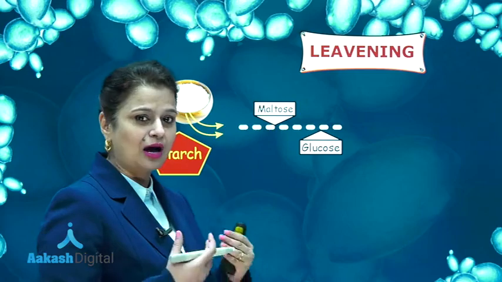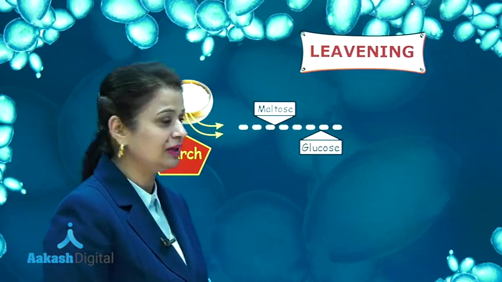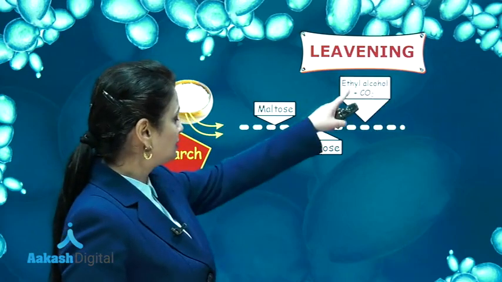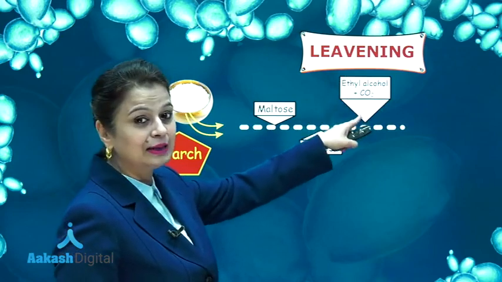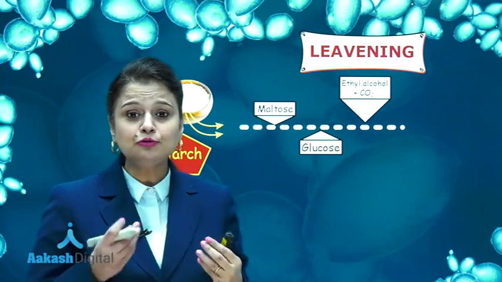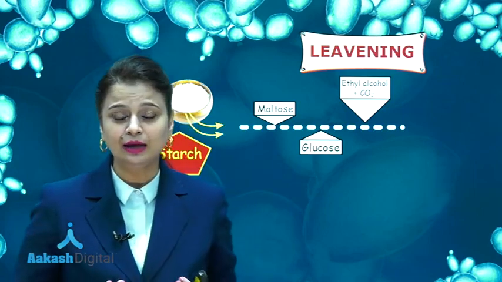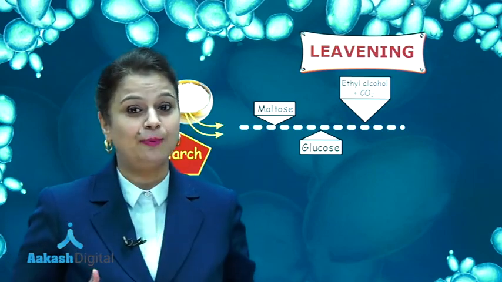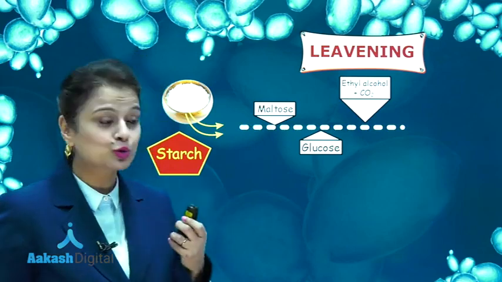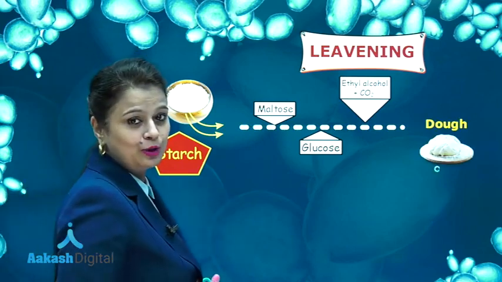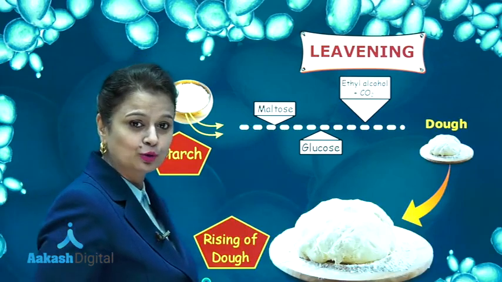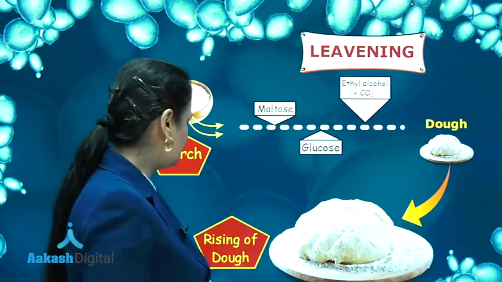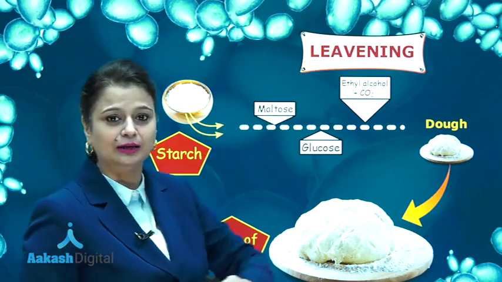Now glucose, after fermentation activity, is changed into ethyl alcohol and carbon dioxide. Due to the formation of carbon dioxide, the dough swells. It gives a puffed appearance. So swelling of dough occurs. What do you call this? Swelling of dough, rising of dough. This is known as leavening.